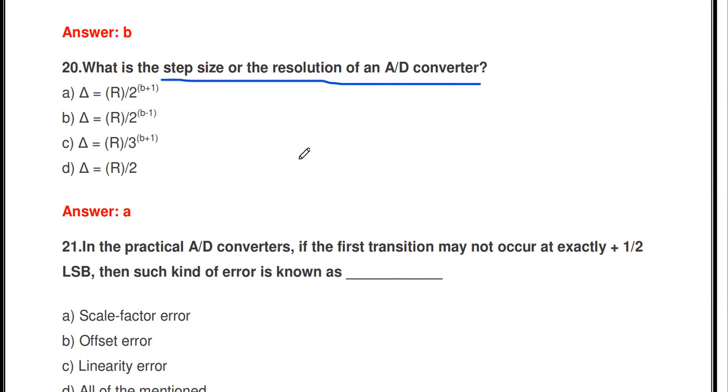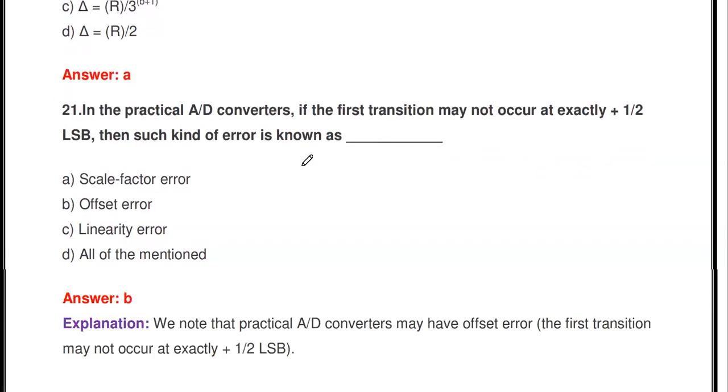Then what is the step size or resolution of A to D converter? The step size delta in terms of the range is given by the formula delta equals R divided by 2 to the power B plus 1, where R is the range and B is the number of bits used to represent the data. So R divided by 2 to the power B plus 1 is the step size or resolution.